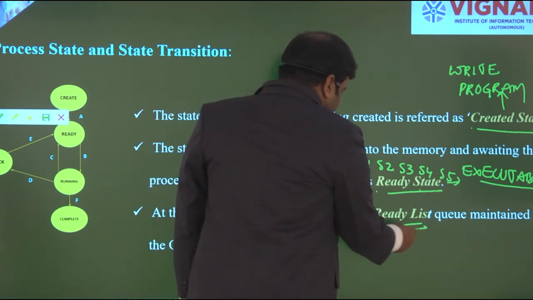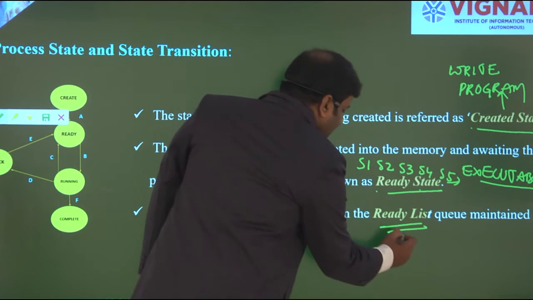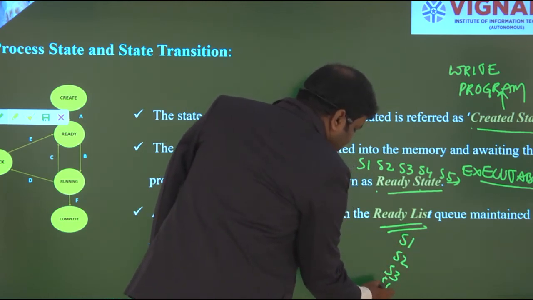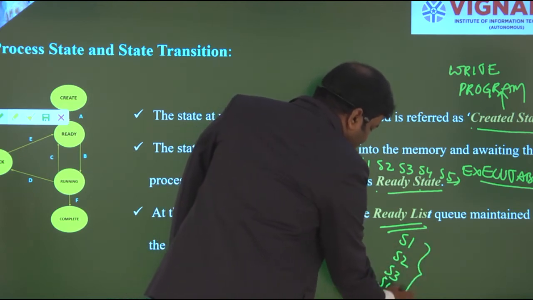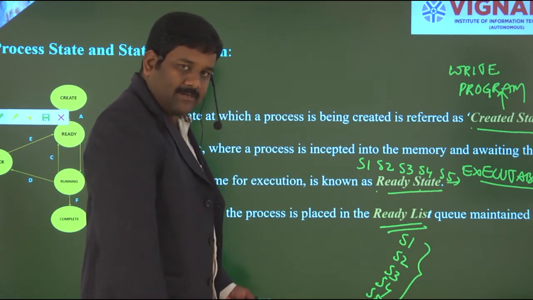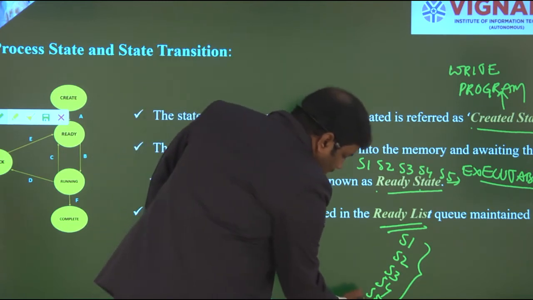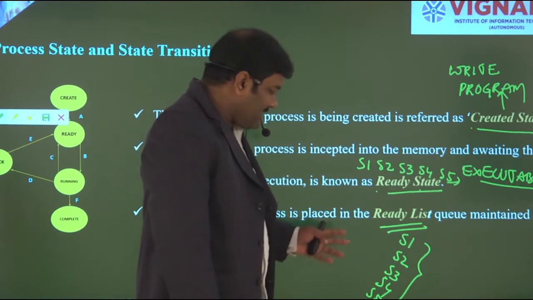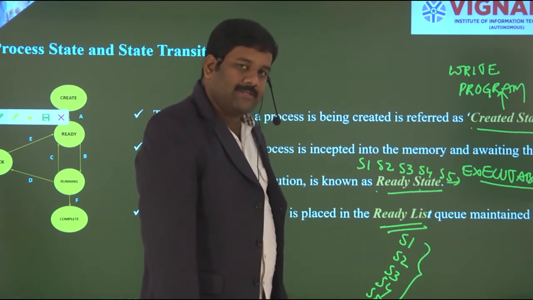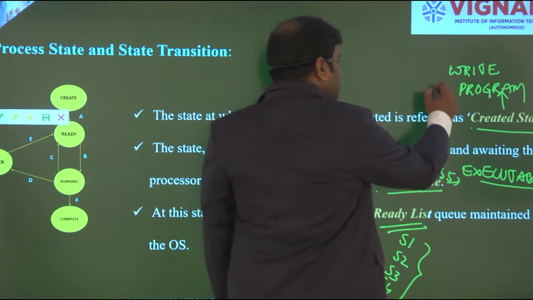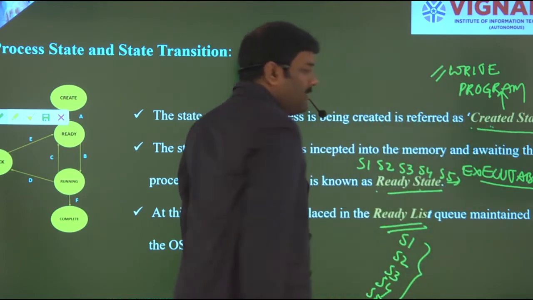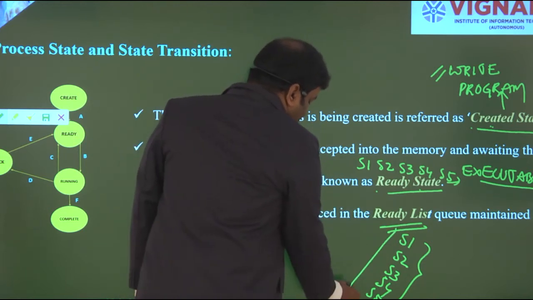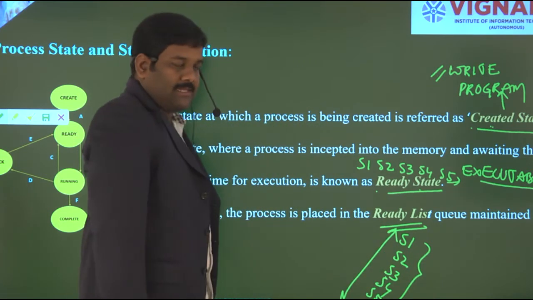So next one is the ready list. A list is nothing but a list of statements: S1, S2, statement 3, statement 4 and statement 5. So in my list I have only 5 statements. For example, if my program has 6 statements, then I will go for 6, or if I have 10 lines of a program, then I will go for 10 statements. It depends upon the program you have created. The length of the program is always displayed here in the ready list.